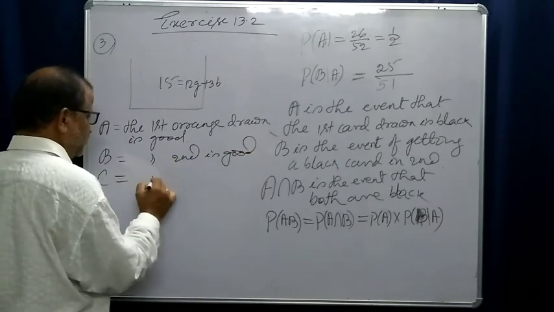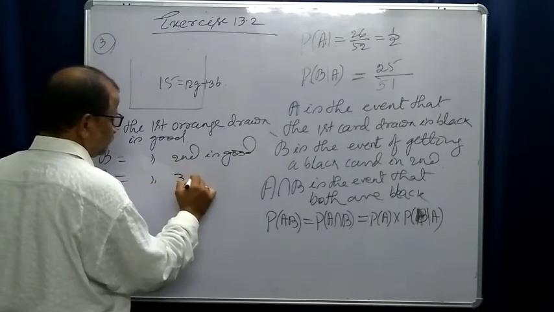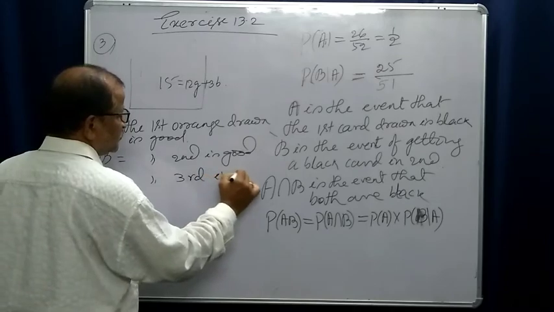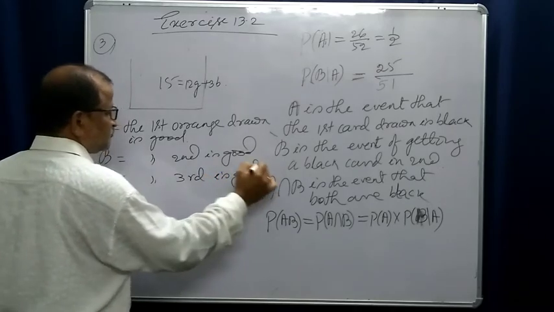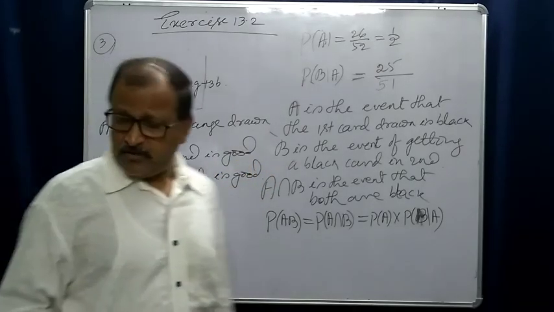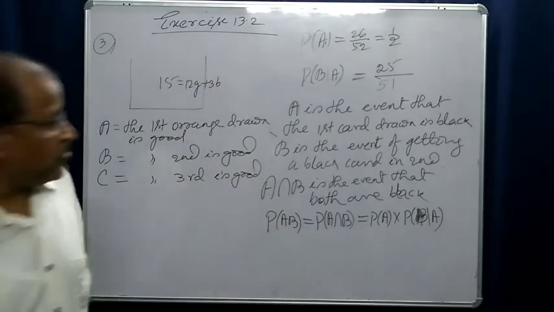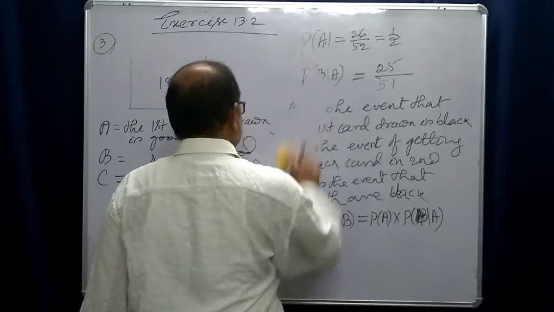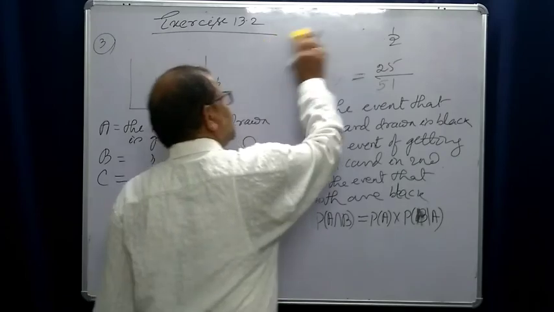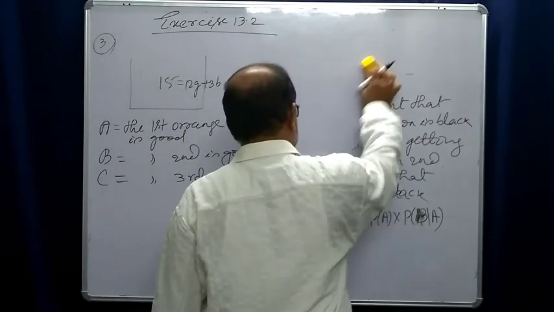C is the event that the third one is good. And we are drawing the oranges without replacement.